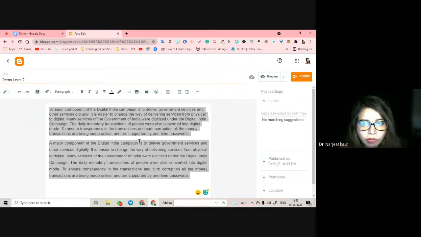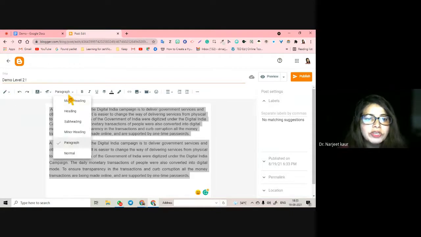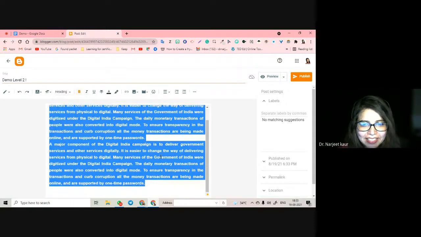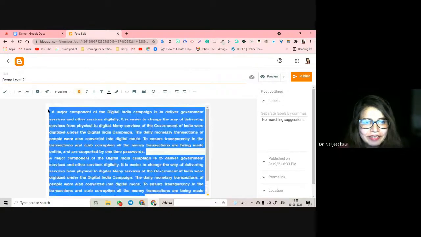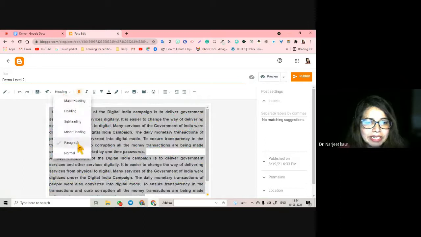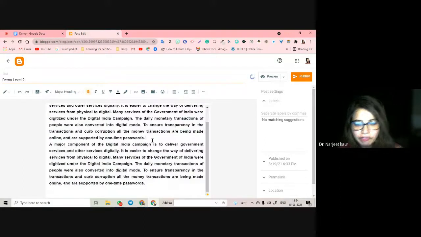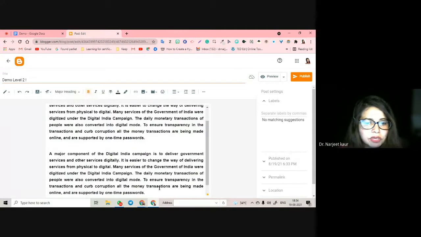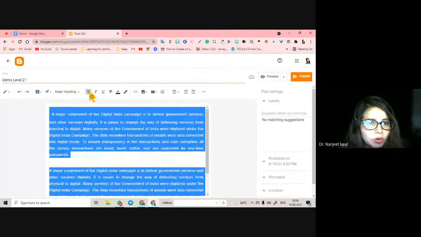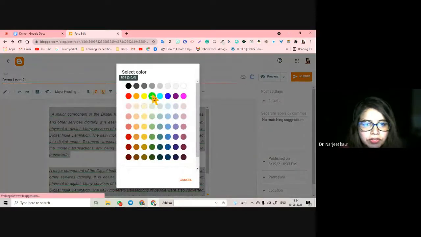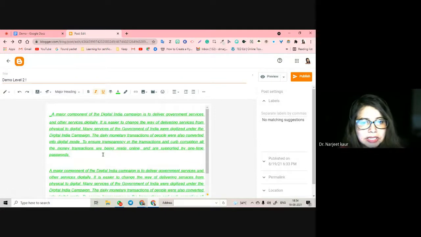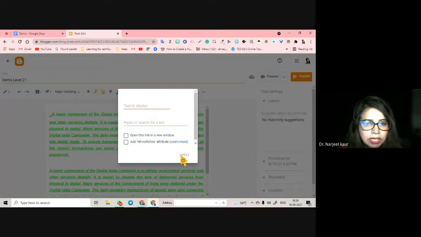HTML view or a compose view? Here we are. You want a paragraph style or a heading style? See, the styles are different. You want a minor style or a normal style or a major heading style? That becomes different. You want it bold, no bold, italic, no italic, underlined, struck through, color, whichever you want, you can select, right? Link, if you want to insert a link also, that can also be done.